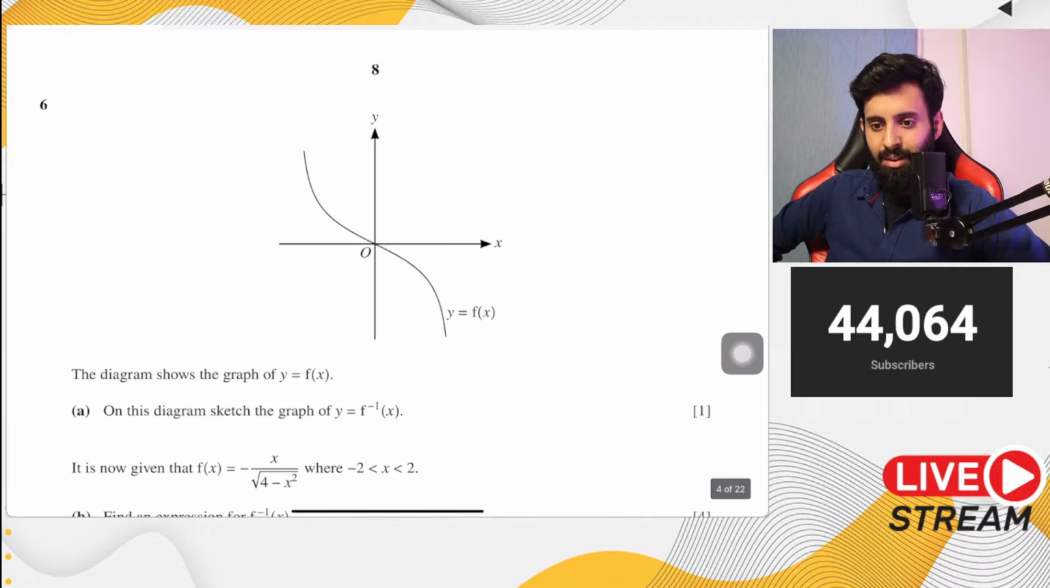Sir, is the white Casio calculator allowed in AS papers? Which one is the white calculator? I haven't seen the white one. I've seen the grey one. I've seen the black one. I haven't seen the white one.